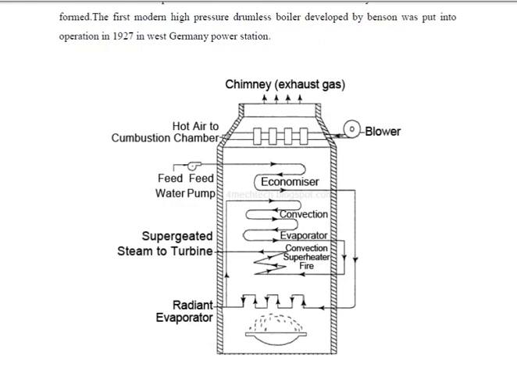So once again, I'm explaining the Lamont boiler, and I'm comparing it with the Bunsen boiler, which has the same structure. What we are looking at in the display is where the combustion takes place. After combustion, the hot gases flow through the chamber or the shell of the boiler. The feed water is fed into the separator or storage drum through the economizer where it is preheated. From the drum, it flows through the convective and radiant heat transfer.